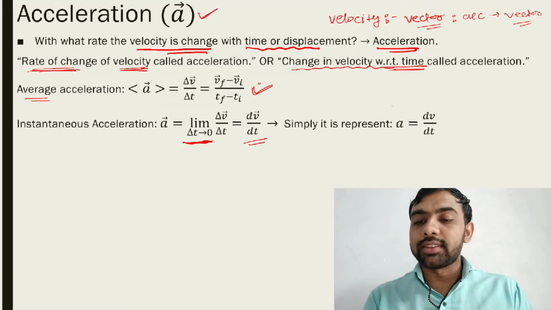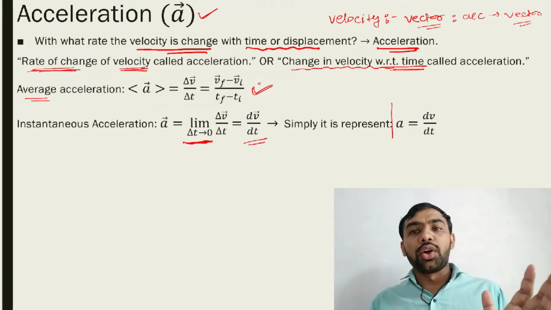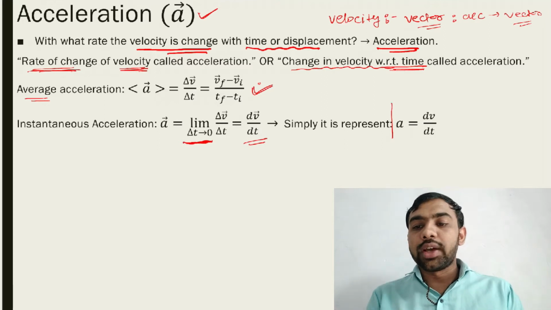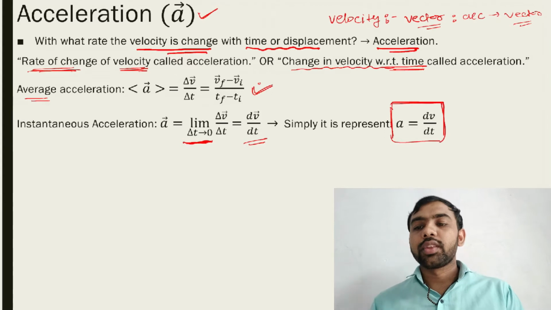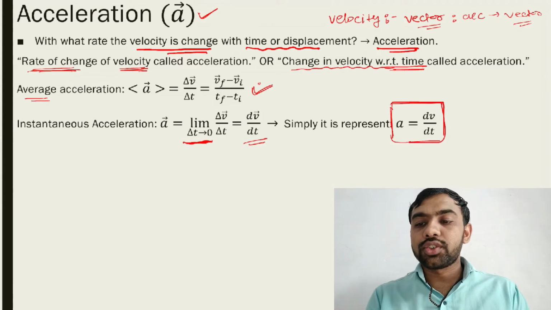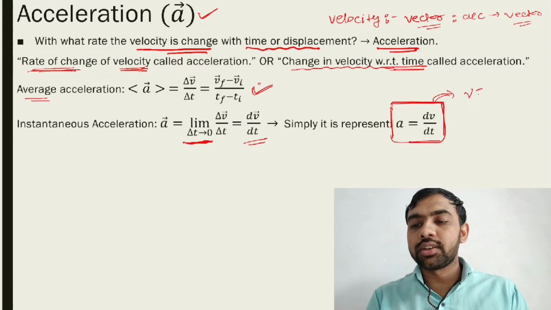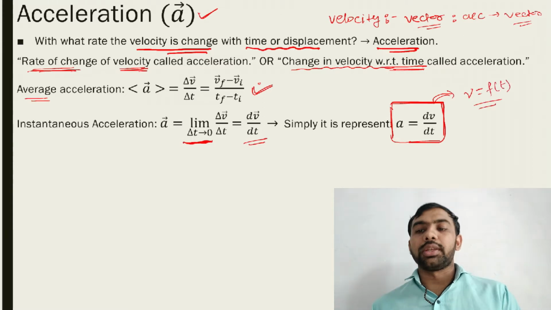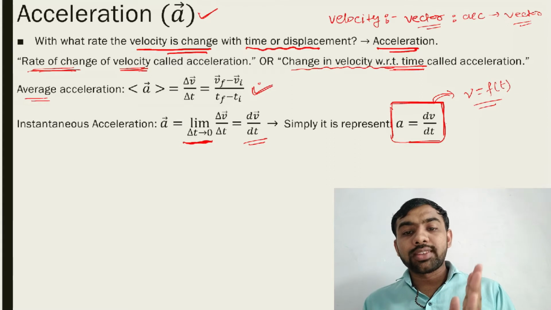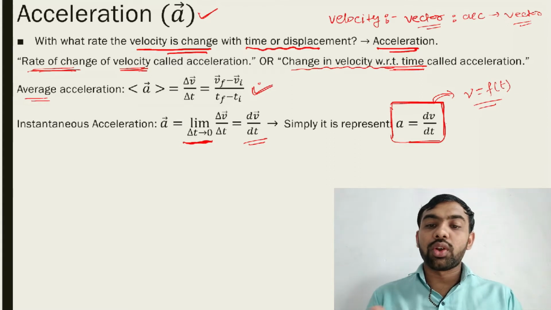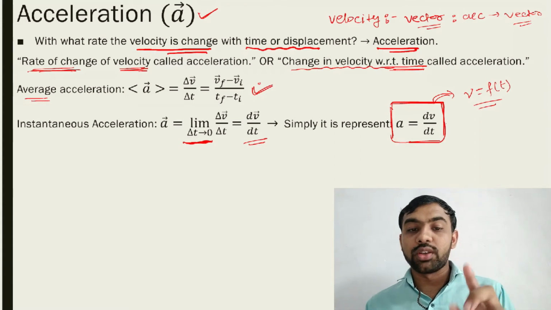Simply we represent it like this. We are not using the vector sign because we know acceleration is a vector quantity. So acceleration is generally represented as dV by dt, where V is a function of t. You must remember these equations, because we solve a number of examples based on both.